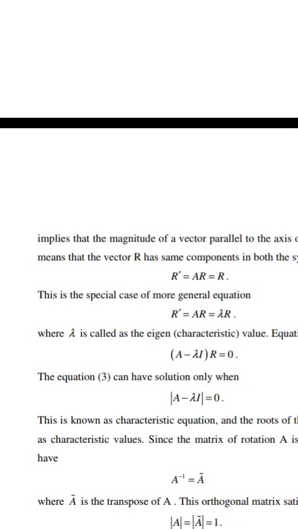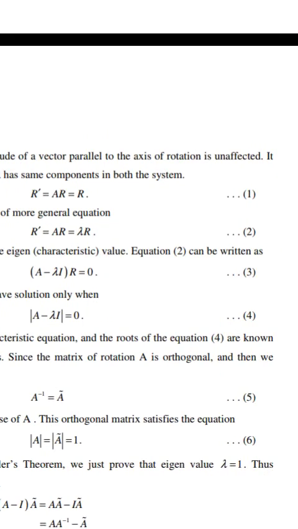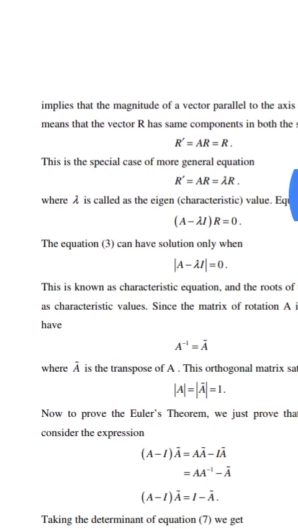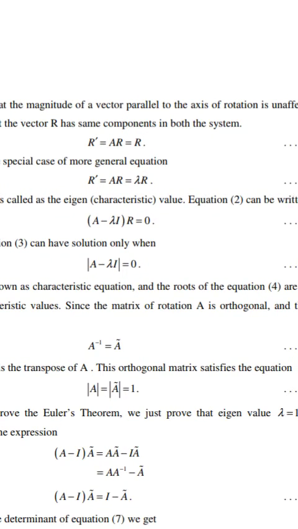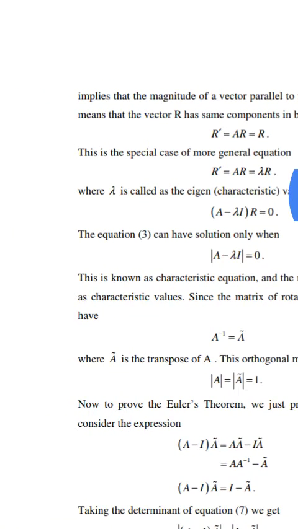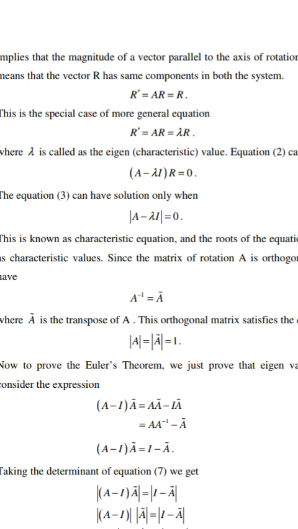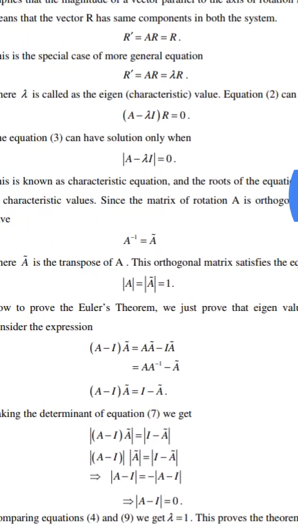Further, the orthogonality condition implies that the magnitude of a vector parallel to the axis of rotation is unaffected. It means that the vector r has the same components in both systems. r dash is equal to A r is equal to r. This is a special case of the more general equation r dash is equal to A r is equal to A bar r, where A bar is called the eigen characteristic value.